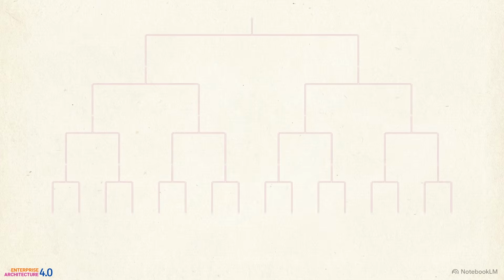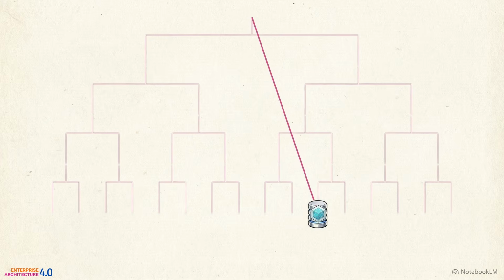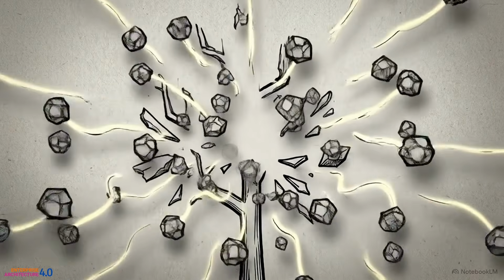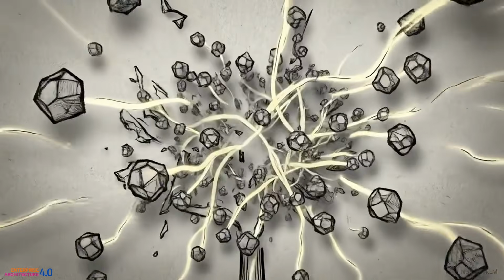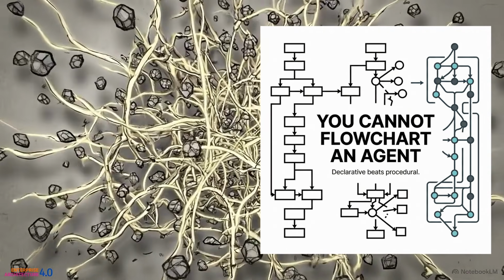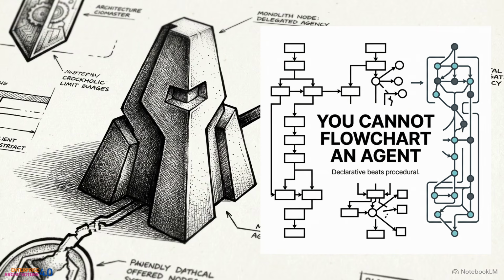Traditional software architecture relies on absolute predictability. We build procedural decision trees, expecting execution to follow a fixed, pre-calculated path. But when we inject autonomous behavior into these rigid structures, the logic fractures. The nodes swarm, multiply, and interact in ways never anticipated. This structural failure happens because we are introducing delegated agency.